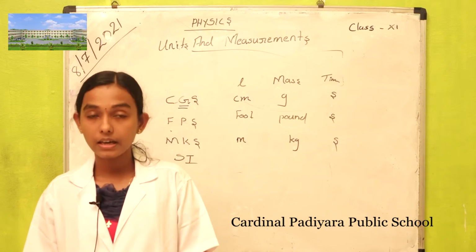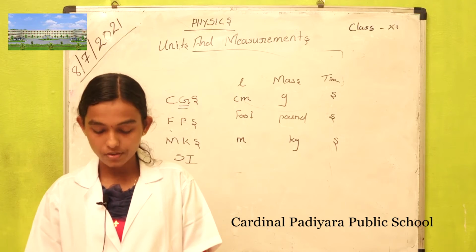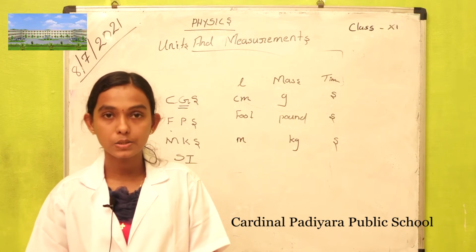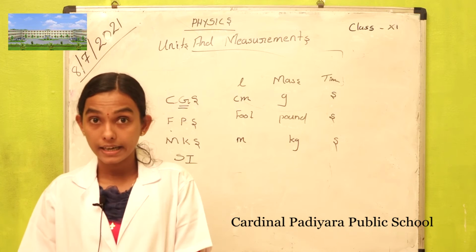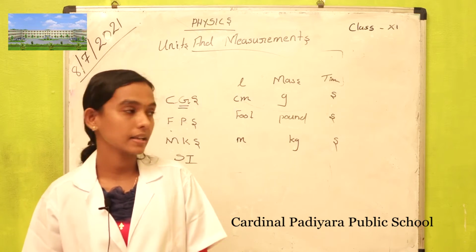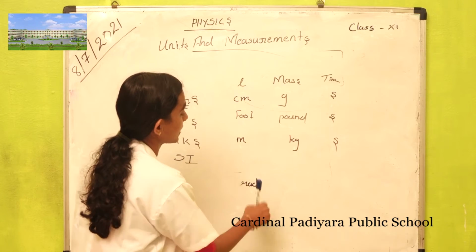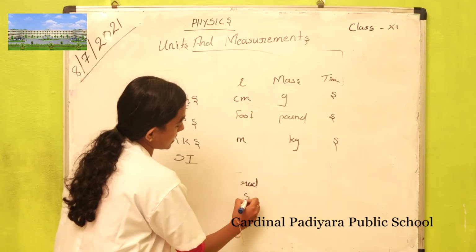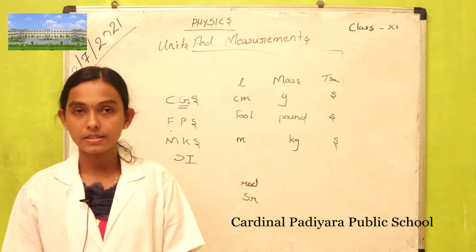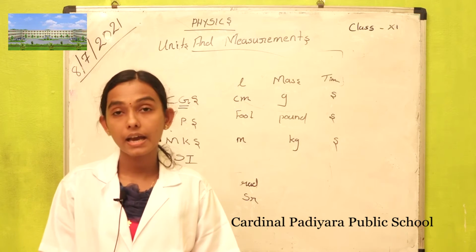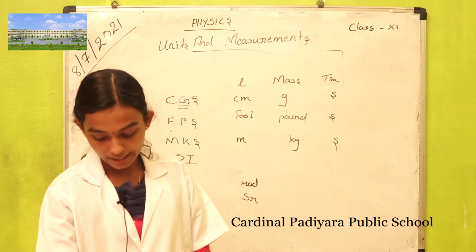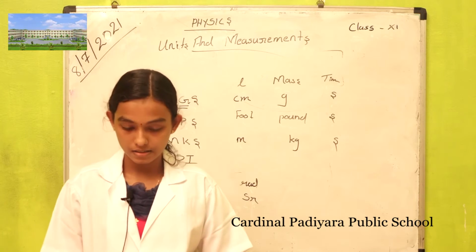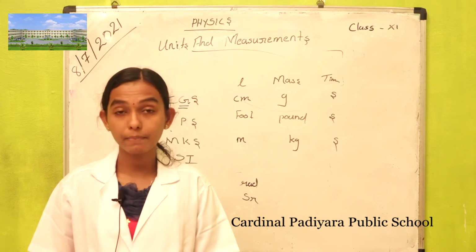Then there are two supplementary quantities also, that is plane angle and solid angle. For plane angle, the radian, RAD, is the unit. For solid angle, the unit is steradian, SR. These are the two supplementary quantities.